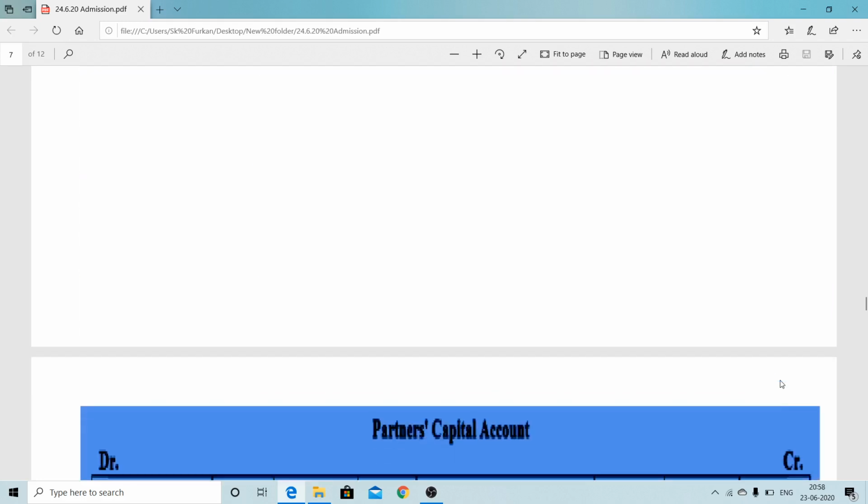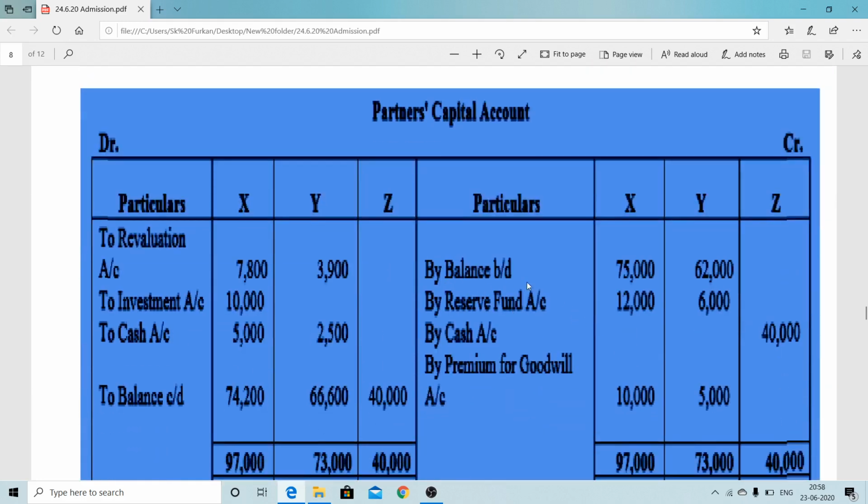After that we make the partners' capital account by balance BD: opening X's capital 75,000, Y's capital 62,000, which was given on the balance sheet. Undistributed profit distributed by reserve fund 12,000, 6,000. By cash, that is for Z's capital purposes, cash or bank: by cash account 40,000, Z being his share of capital. Now he brought goodwill, so premium for goodwill was transferred to X and Y's capital under the sacrificing ratio, total 15,000, that is 10,000 and 5,000 in a 2 to 1 ratio.